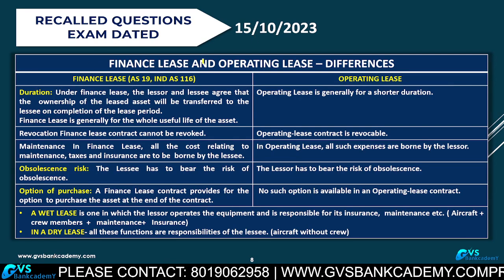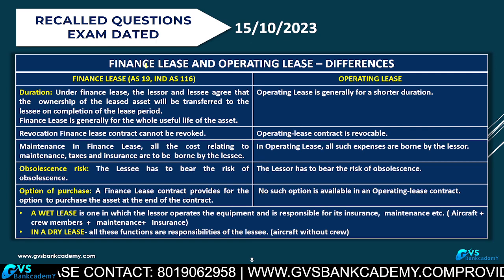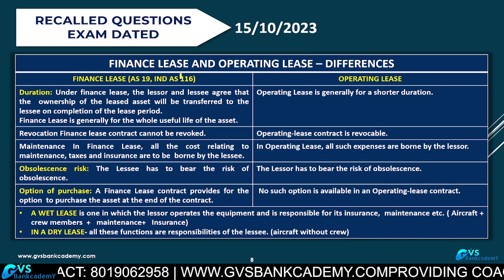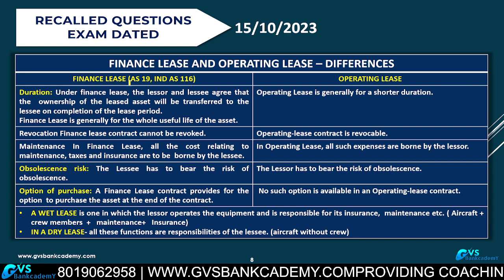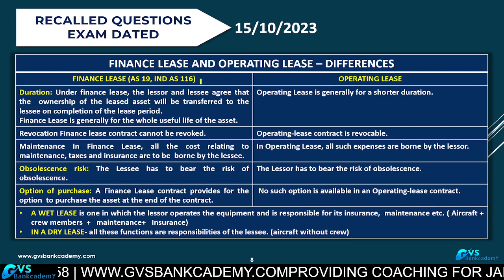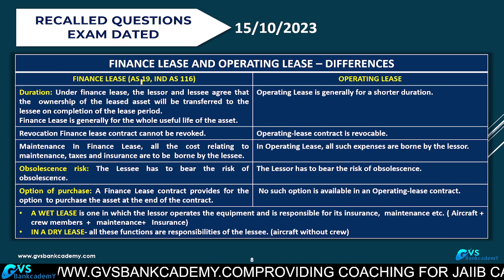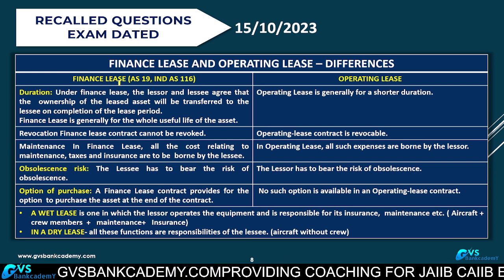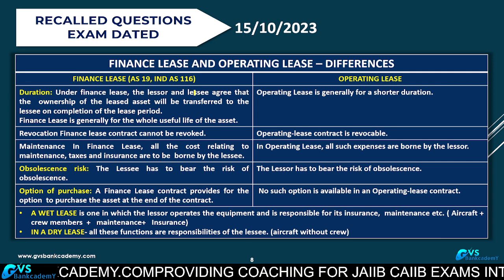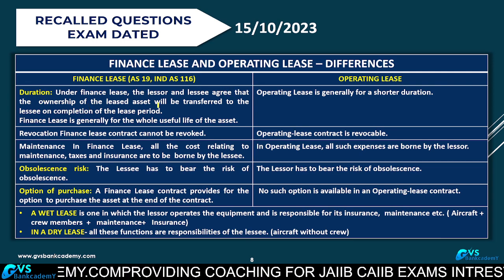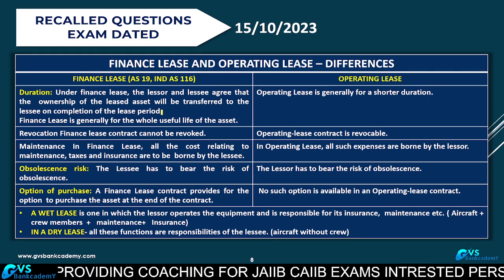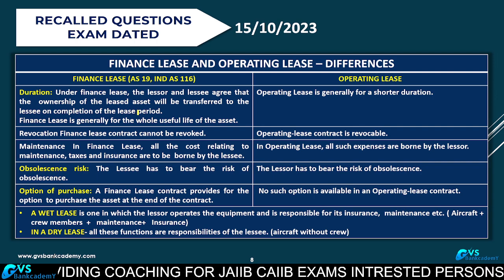Last point: what are the major differences between finance lease and operating lease? Very important for all four papers of JAIIB. Finance lease is defined under Accounting Standard 19 and Ind AS 116. Under a finance lease, lessor and lessee agree that ownership of the leased asset will be transferred to the lessee at the end of the lease period.